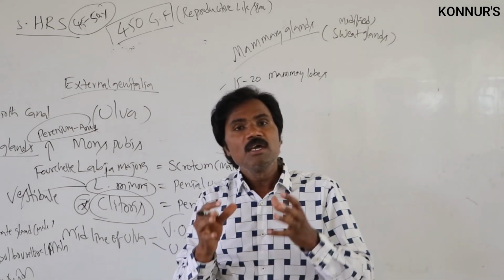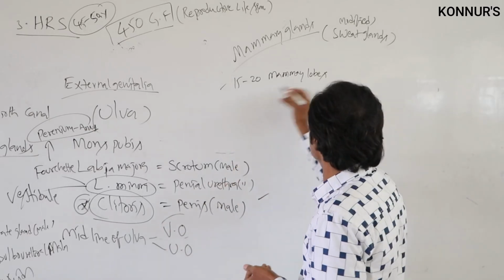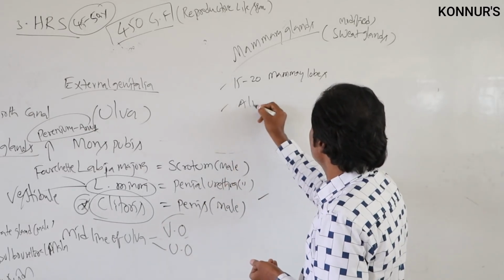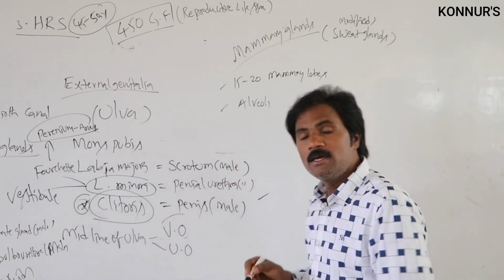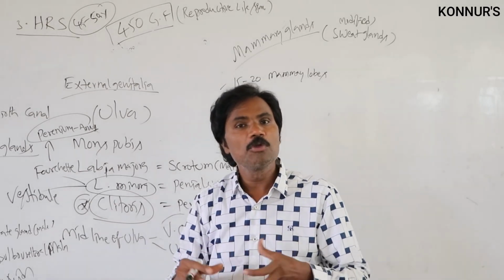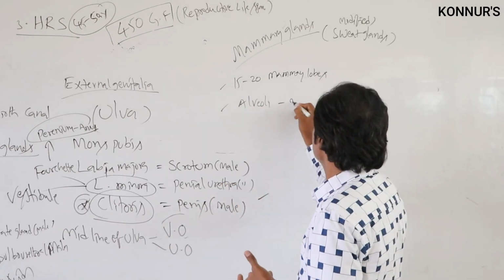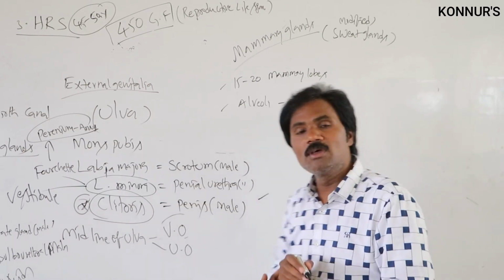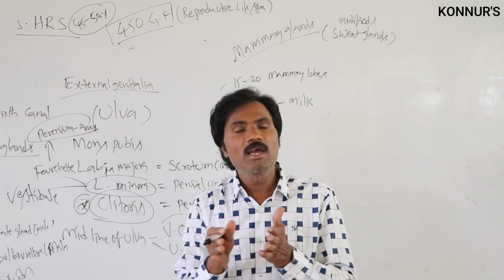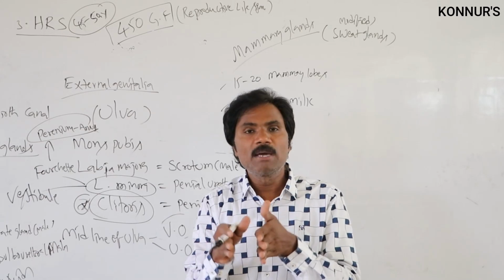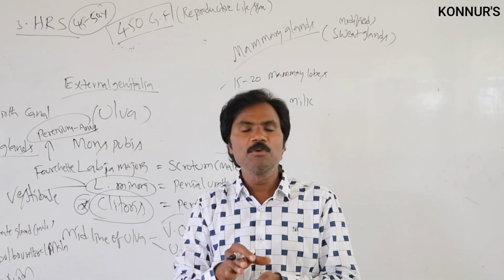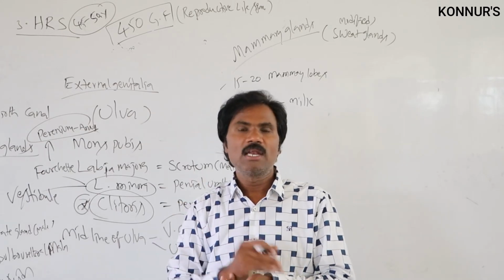In this, the mammary lobes contain a number of alveoli. These alveoli produce the milk. This is a group of alveoli collectively forming the mammary ampulla, leading to the lactiferous tubule.